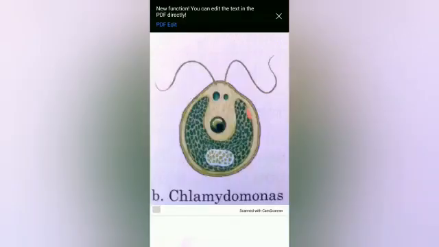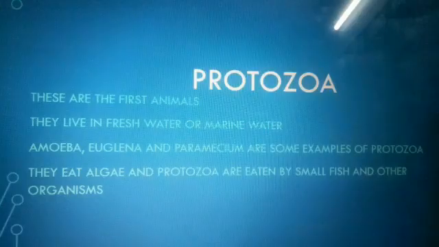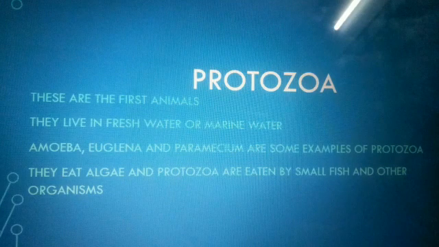Clear? The next one is protozoa. A well-known example is amoeba. They are unicellular and microscopic. Protozoa are notable for their ability to move independently. They are traditionally looked upon as animals because most protozoans are animal-like. Protozoa, in fact, means the first animal.